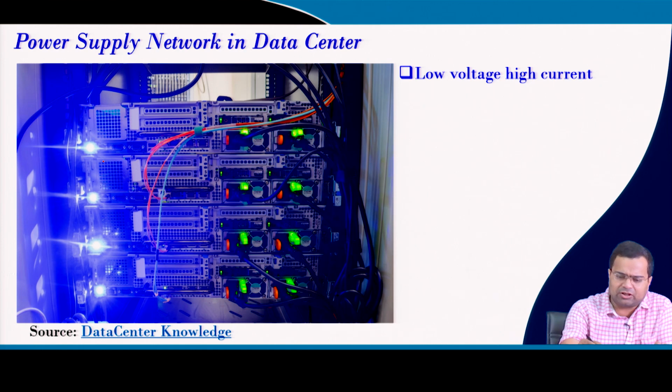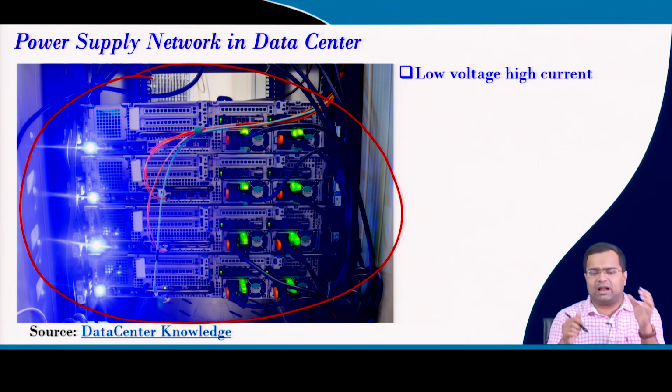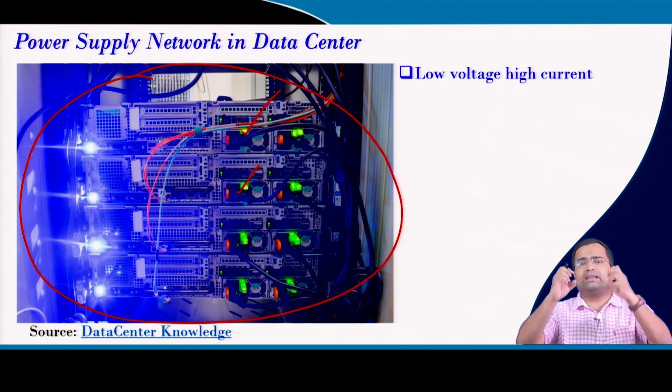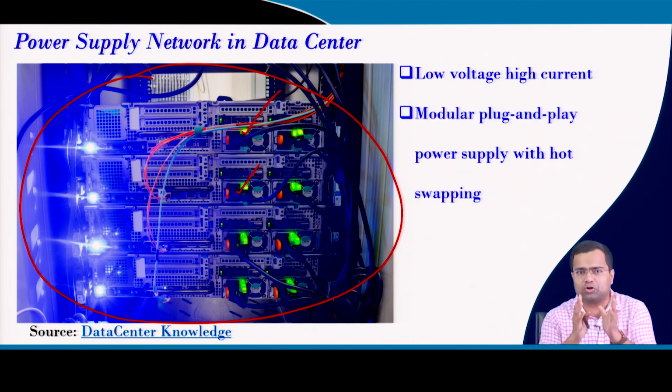And if you see the picture of this cloud server, you can see it is like a rack. Multiple power supplies, like this is one, then another power supply. All these power supplies are arranged in a kind of plug and play module, so you can take one out and put another in.